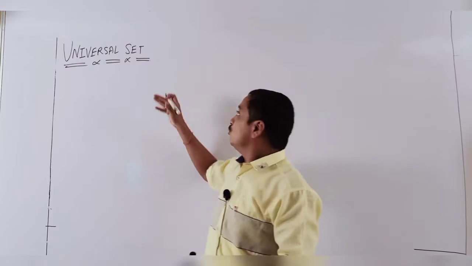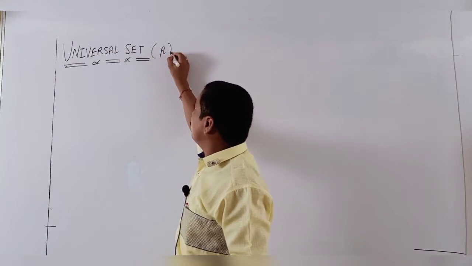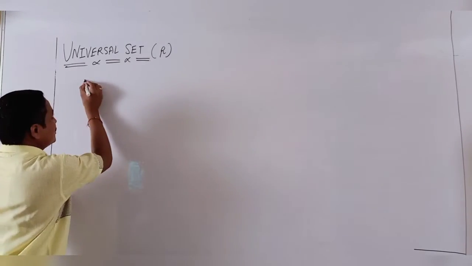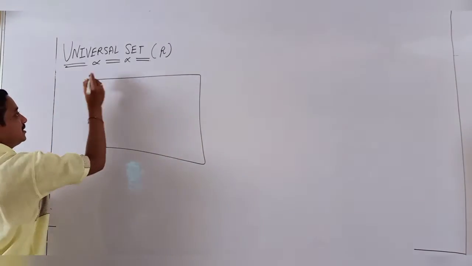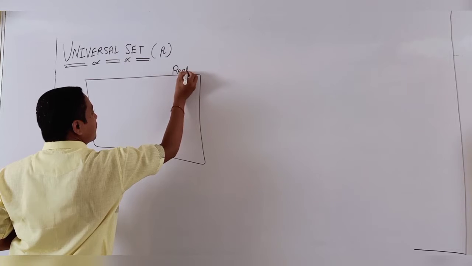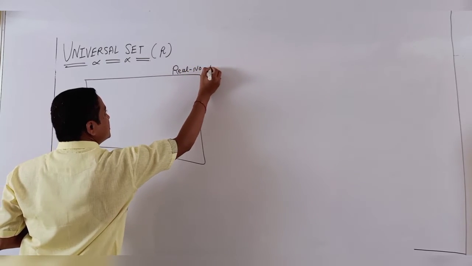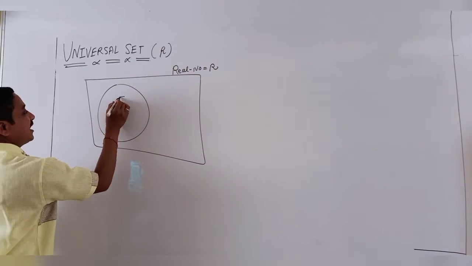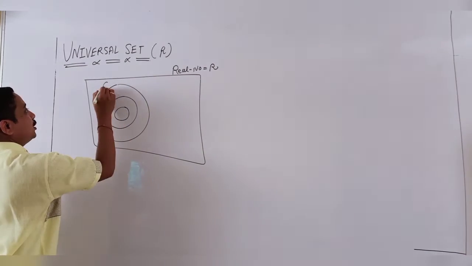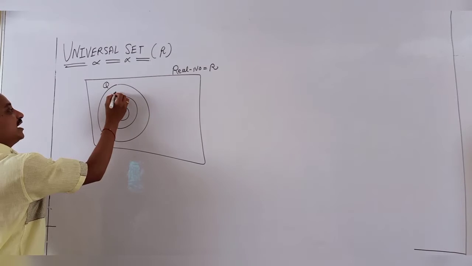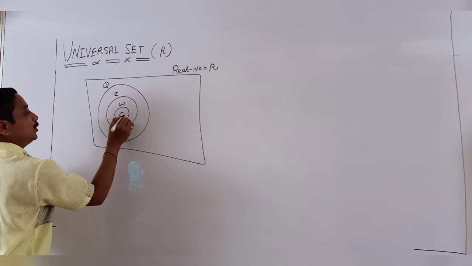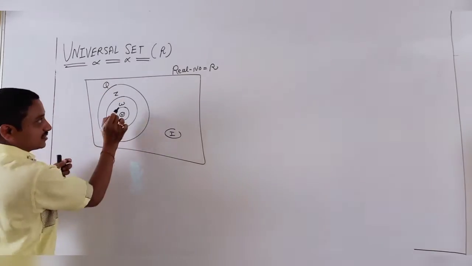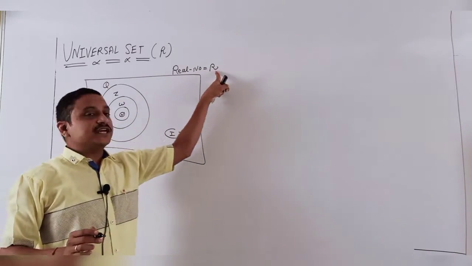You know that universal set, I give you an example for R. R is the real number set. So students, these are the real numbers R. Consider it as the universal set. The same figure I explained to you: Q is the rational numbers. After that Z, W, N and I. These all are sets that are subsets of R.